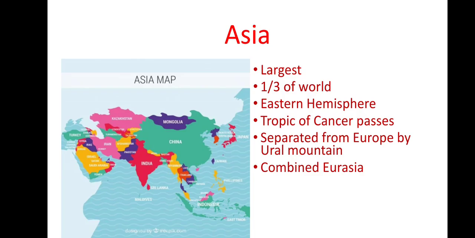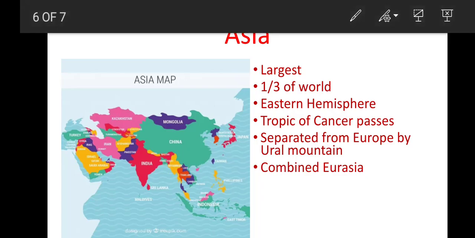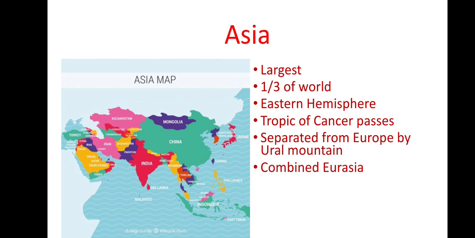So Asia is found in the Eastern Hemisphere, and the Tropic of Cancer passes through this continent, that is, through India also. So the Tropic of Cancer is passing through Asia.